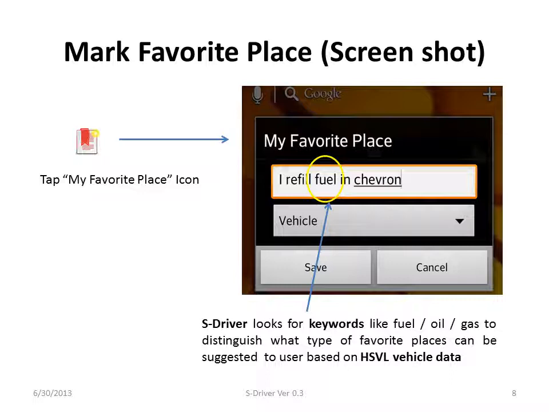So this is the favorite place screenshot. By just tapping on the favorite place icon, it will open up a dialog box where the user can enter a description and can select the vehicle or any other category, and he can save it. So make sure that in the description you give a few keywords like fuel, oil or gas, so that S Driver knows how to distinguish the favorite place based upon the vehicle data.